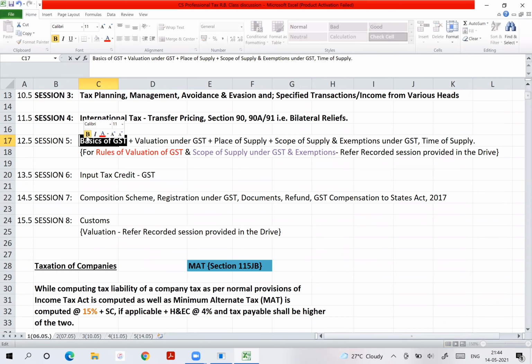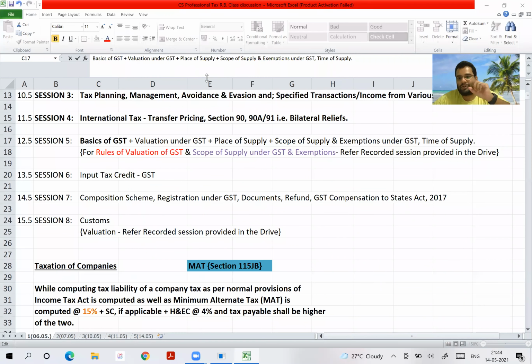Especially the revision batch takes a lot of energy. And a revision batch like this means I'm not dictating you anything slowly. I'm not making you write anything. So constantly I have to speak, and also think and speak. So this takes a lot of energy. So I decided, okay, we have time also, let us do it for only 1.5 hours a day. Okay. I hope you're following all the things and it is happening effectively.